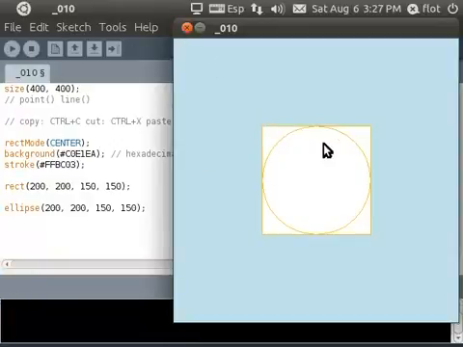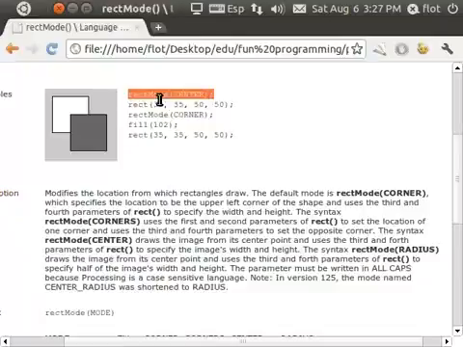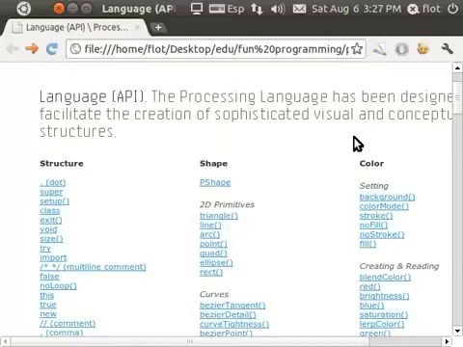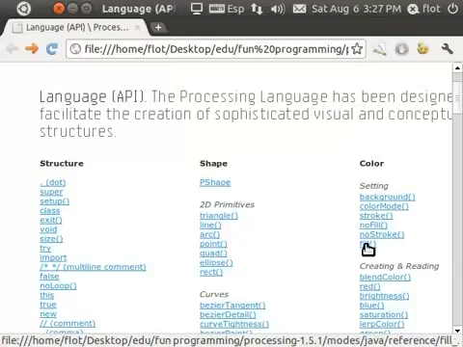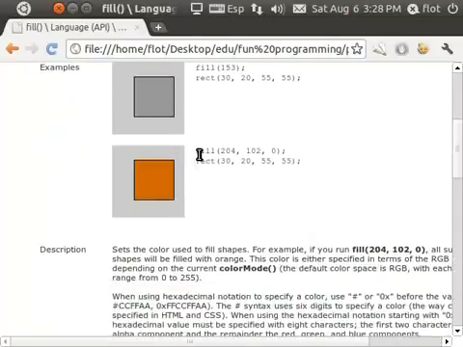Something we don't know how to do is how to change this white color. And for that, we will use also a new function. We can search here on the reference. It's here next to the color section. You can see here the background we used, stroke. Then we have here fill. With fill, we can set the color of these closed shapes like the rectangle or the ellipse. So it works the same way, fill and 3 values or 1 value.